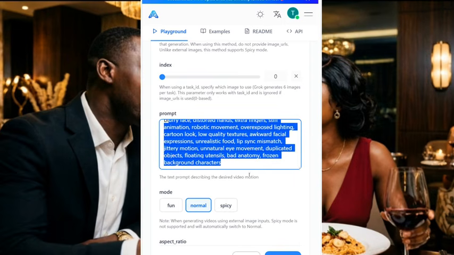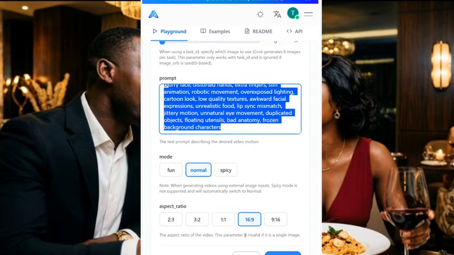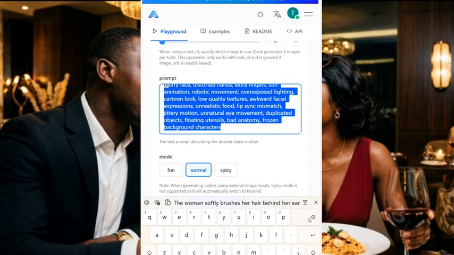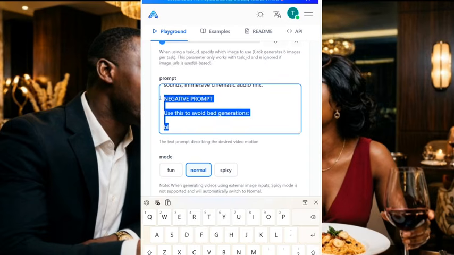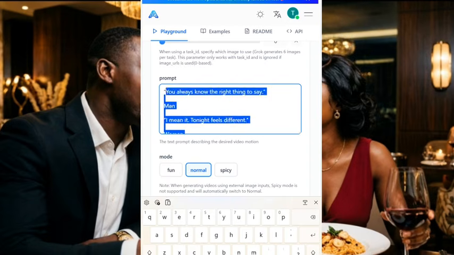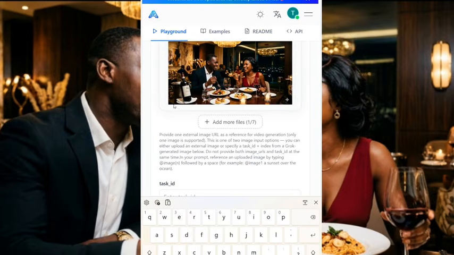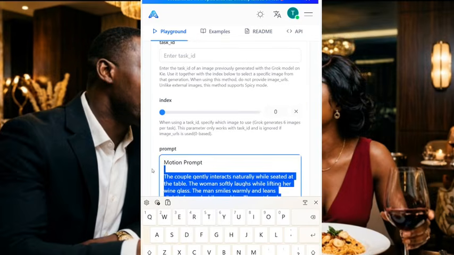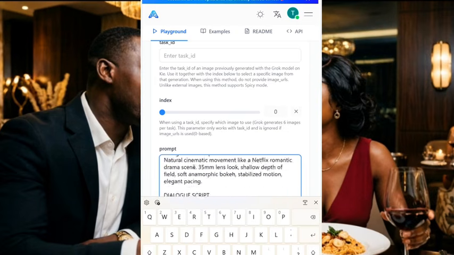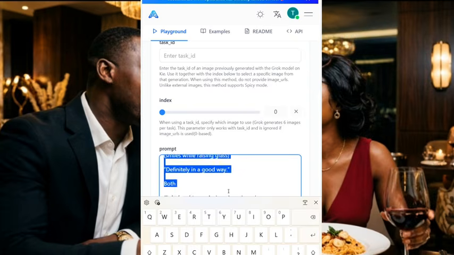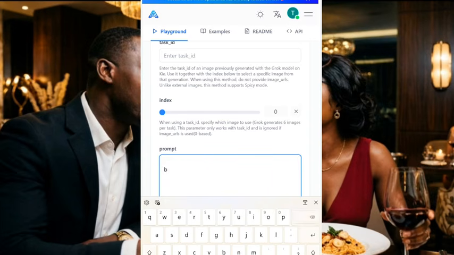I'll select everything, and I will replace this prompt. So let me select everything again. I've not selected it all. Oh, sorry, I'm using my laptop, so that is why. So I've removed all the prompts here.